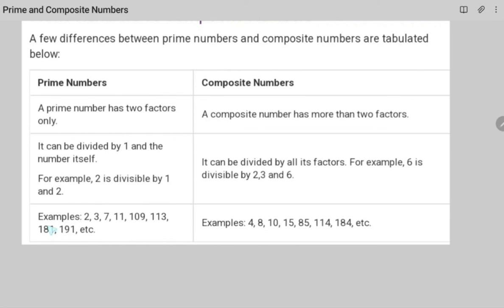The third difference is the examples. Examples of prime numbers are these, whereas examples of composite numbers are these. And you can clearly see here that 2 is the only even prime number. All other prime numbers are odd numbers.